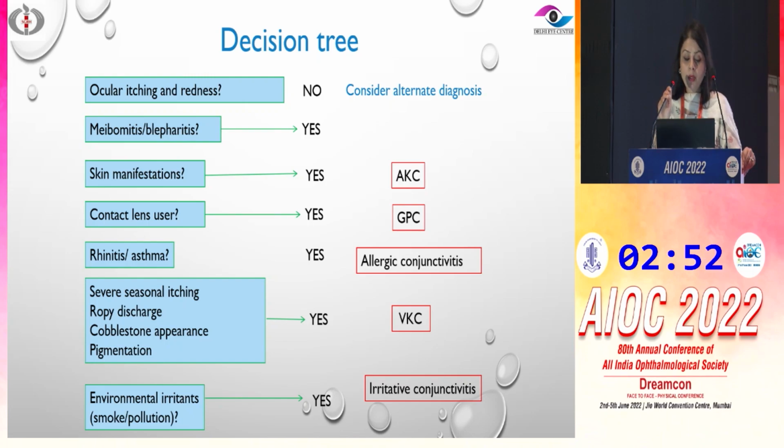quite common in Delhi. People typically tell us that they have shifted from a smaller town to Delhi recently, and they've had a lot of itching and a lot of irritation. So this is probably the environmental pollution and smoke which is irritating the eye. So that will be the last differential.